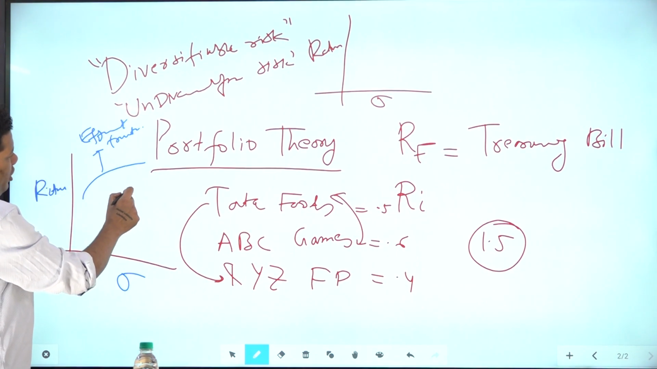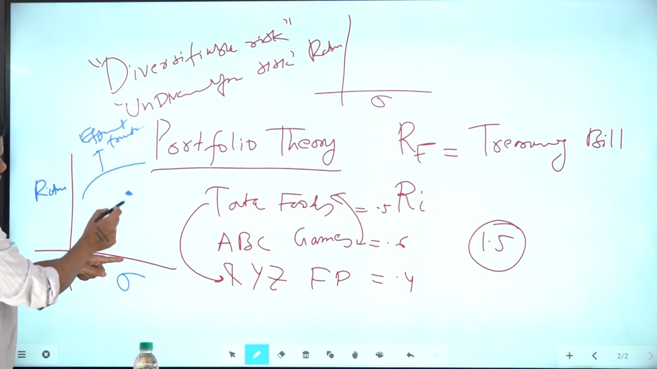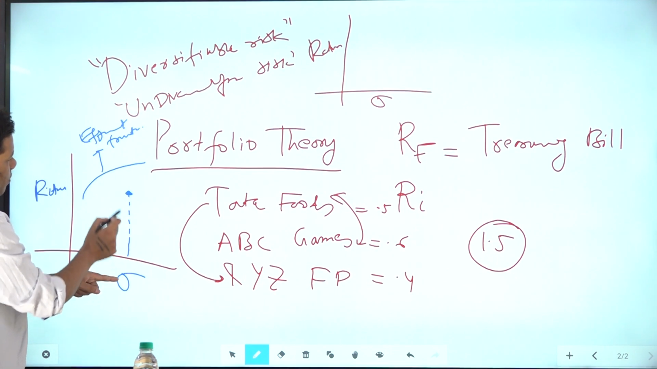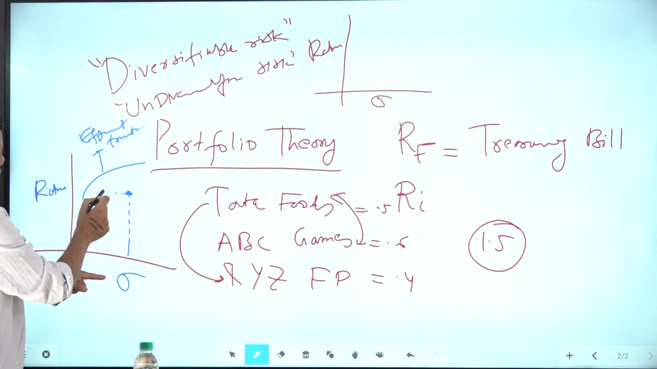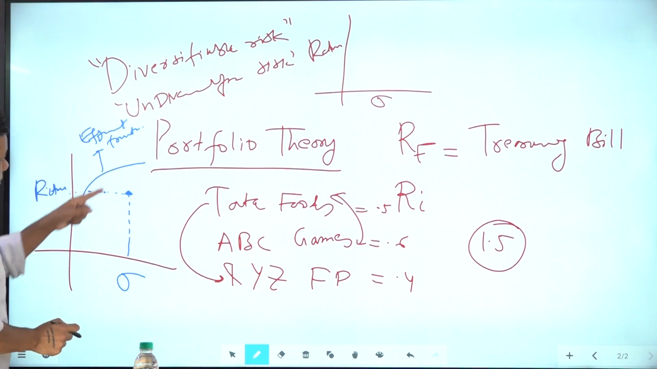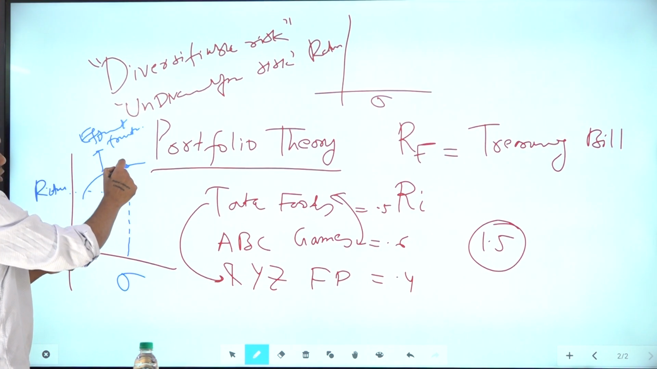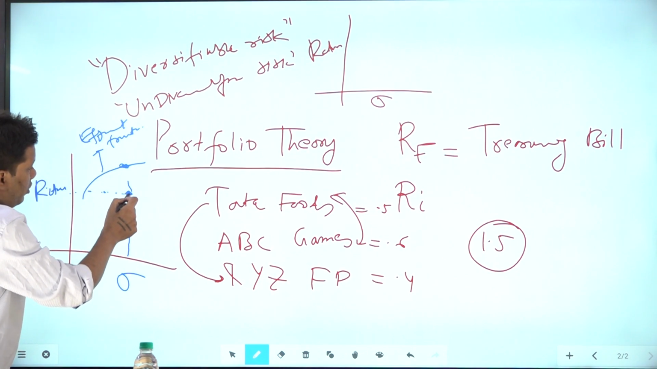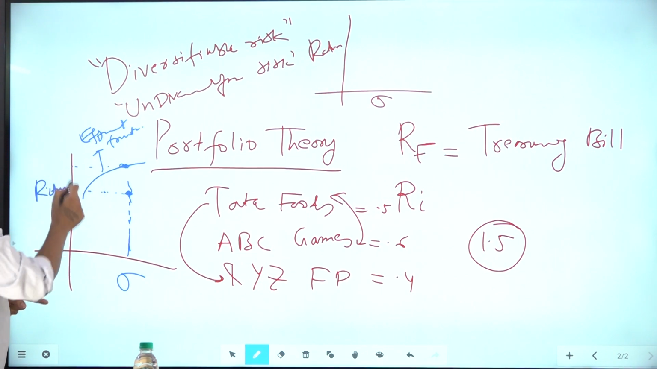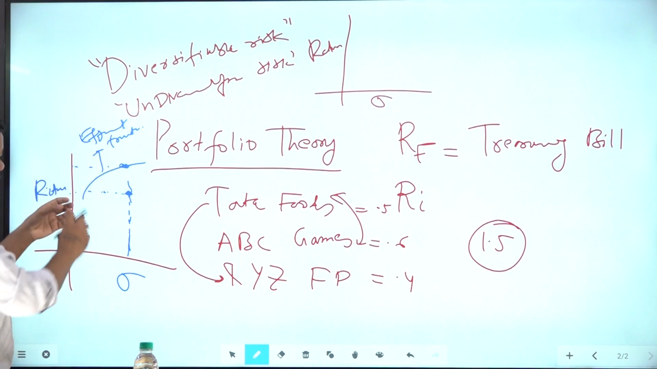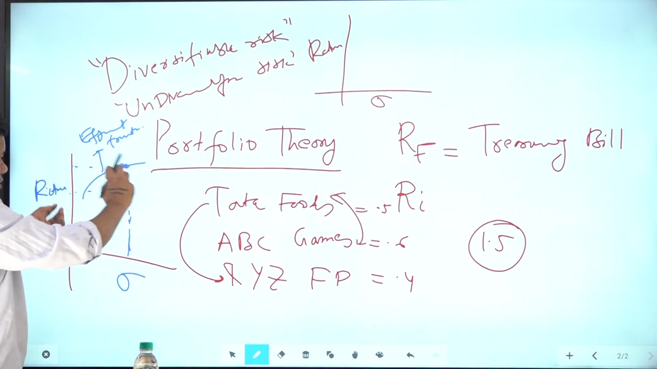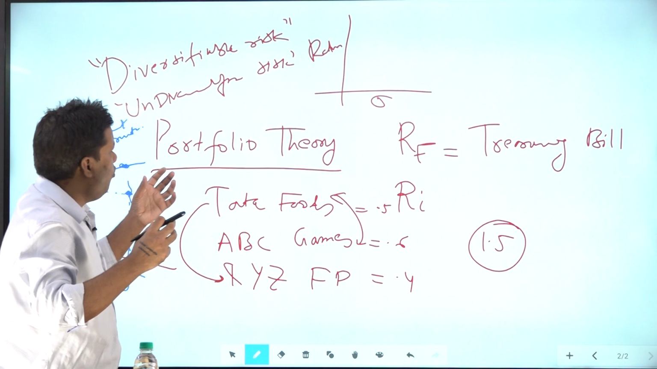Okay. And what does it mean? Let's say there is another security here. For this particular amount of risk, how much return are you getting? You are getting this much return. But if you take the security to this point, this is always more efficient because for the same risk, you are getting more return. So that's why it is called efficient frontier. You will try to keep all your securities here.